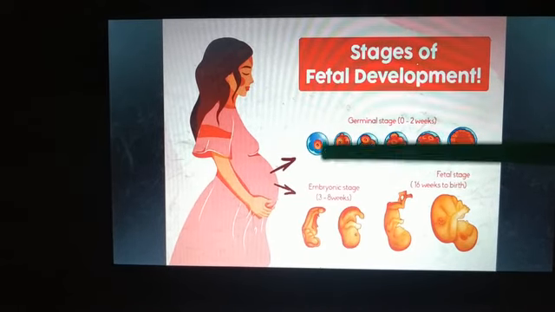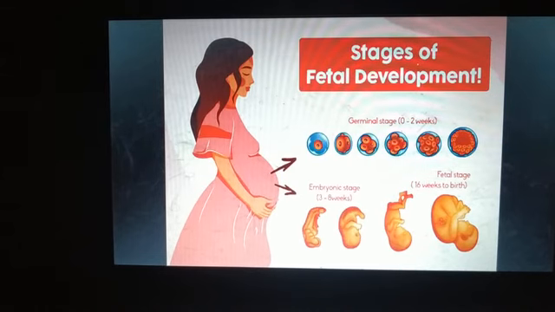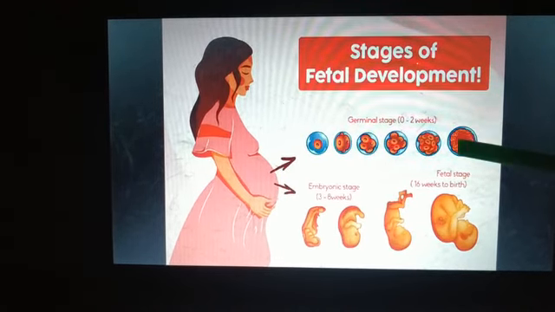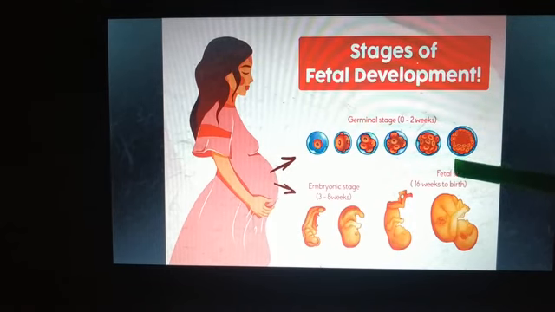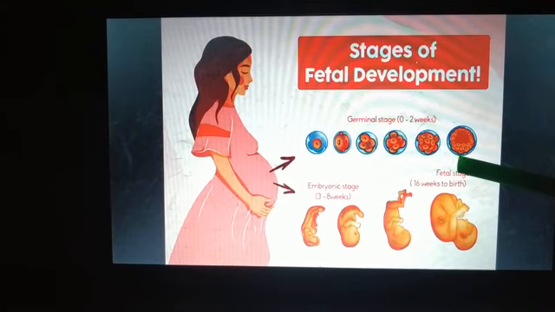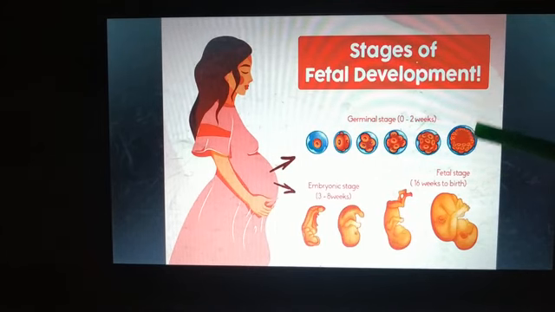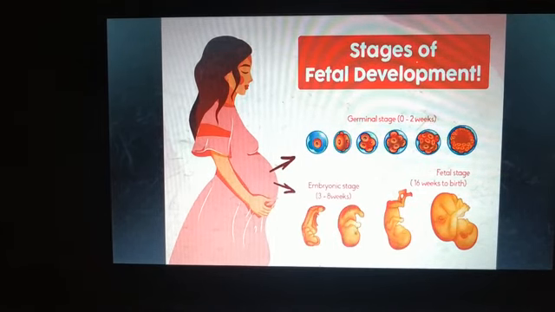That is, it will undergo many cell divisions, and this increasing number of cells will form a ball of cells.